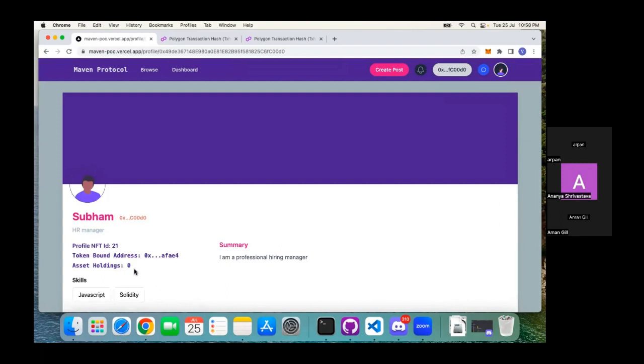inside the client profile, previously the number of assets held was 1. Now the asset holding is 0. That means the asset of the job is now transferred to the freelancer. Now let's switch to the freelancer account.